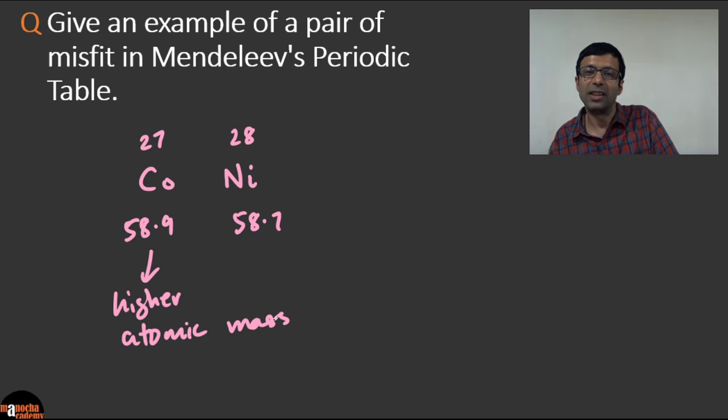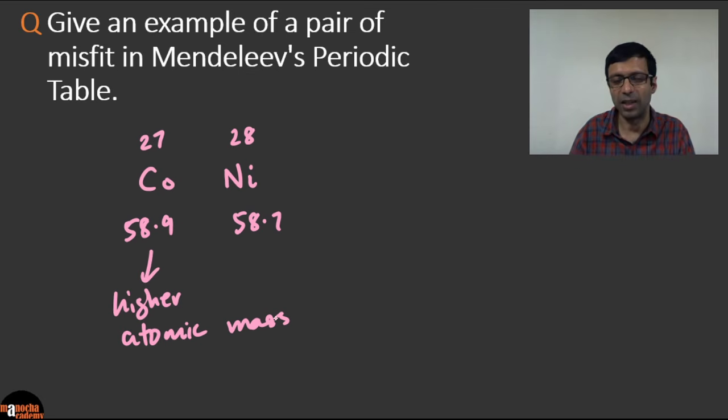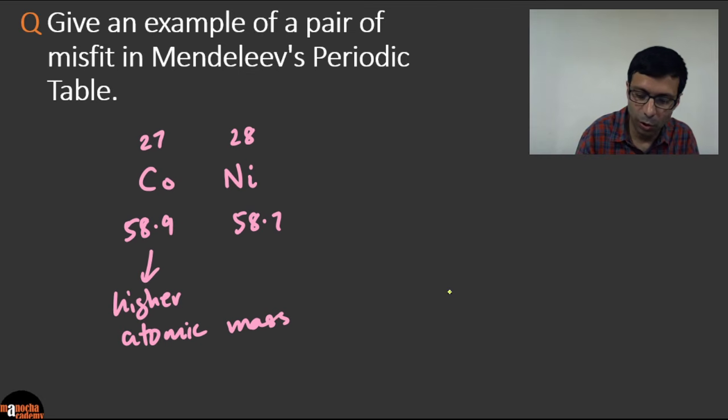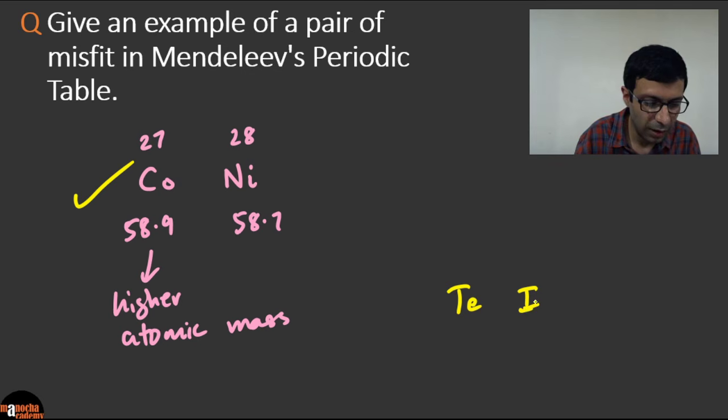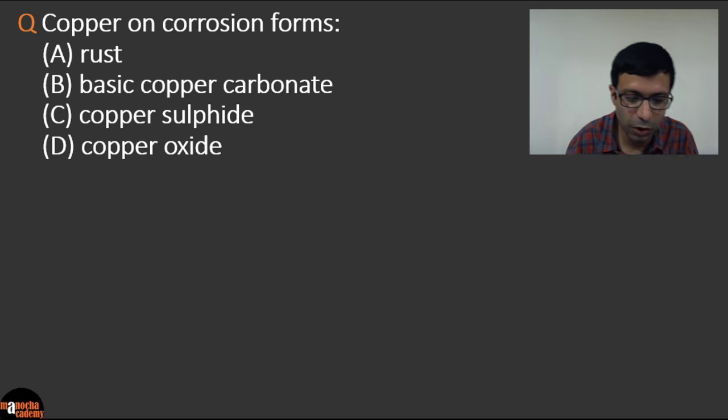And so this was an exception he had to make so that the elements have similar chemical properties in their groups. So he had to switch the position. But in the modern periodic table, it is fixed. And there's another example for that also, tellurium and iodine. But the most famous one, if they ask you in the exam, write cobalt and nickel. Okay. Very good. Let's go to the next question quickly.